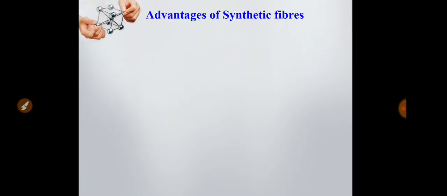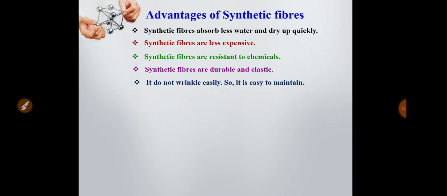Now we will discuss the advantages of synthetic fibers. What are the advantages? Synthetic fibers, as we have seen, absorb less water and dry up quickly. So we can use synthetic fiber dresses, which can be dried very easily. And synthetic fibers are less expensive because they are synthetic. We can prepare them at low cost. That's why they are less expensive.